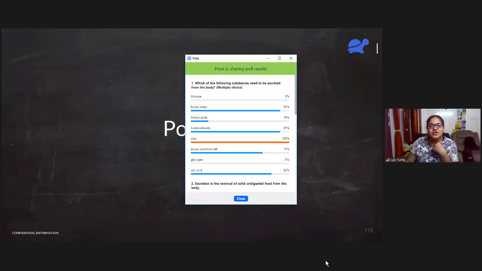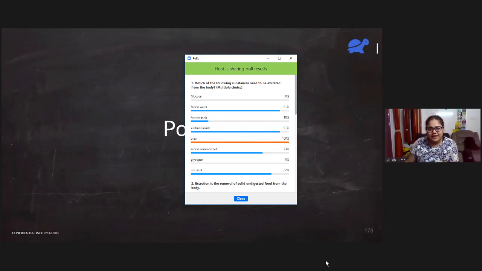First one. Which of the following substances need to be excreted from the body? So all of you said urea, that's good. Then excess water. Amino acids don't have to be removed. Amino acids are actually very important for our body. So amino acids is not the right answer. Here, except glucose, amino acids and glycogen, all are correct. All of them are waste for the body.